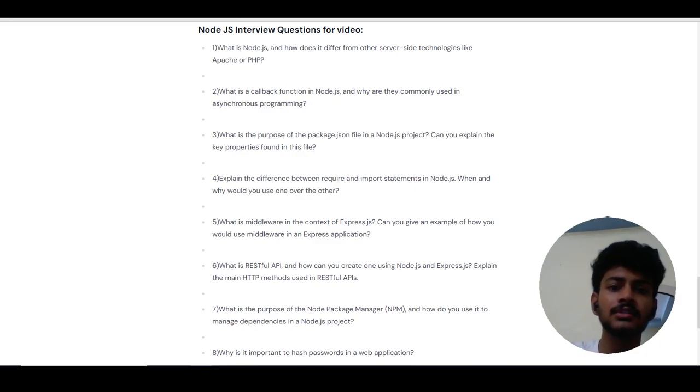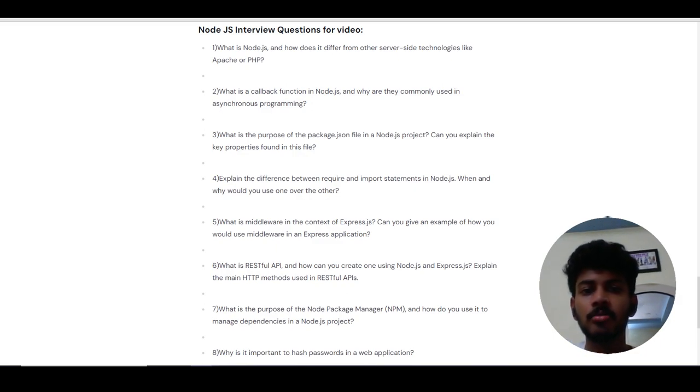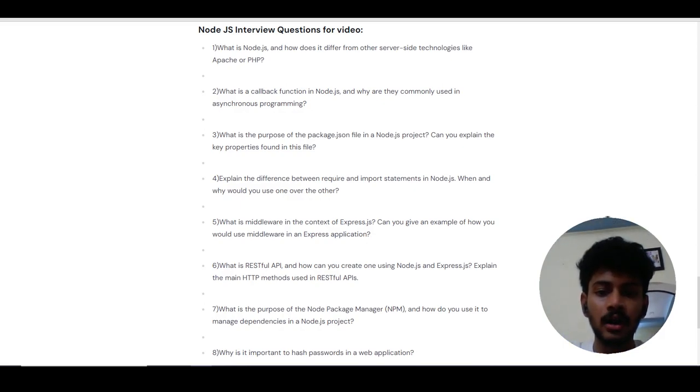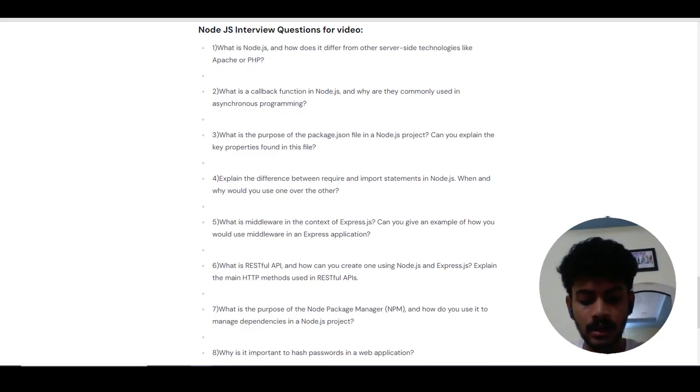To do that, first of all, we need to initialize npm in our project folder. The command is npm init. After npm is initialized, we need to download Express.js into our project folder. To do that, we use npm install express, and using the require method we can import the downloaded express into our project file.